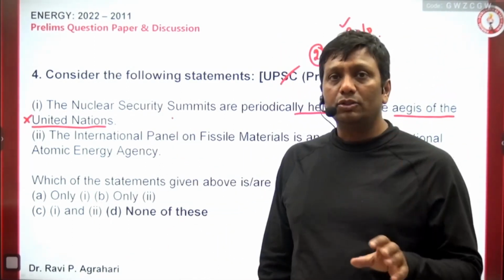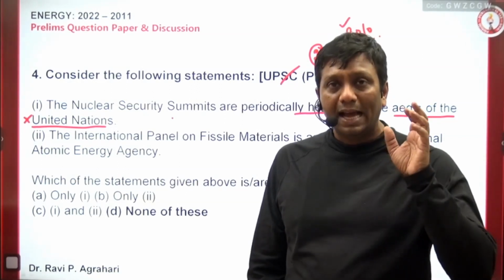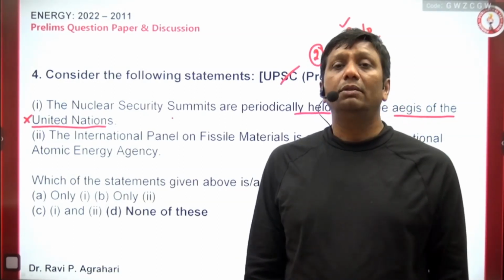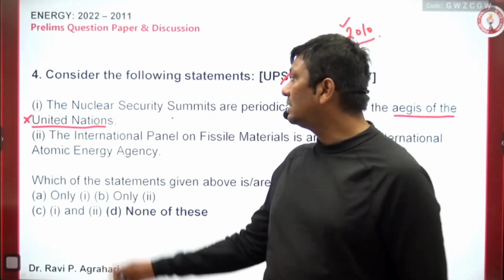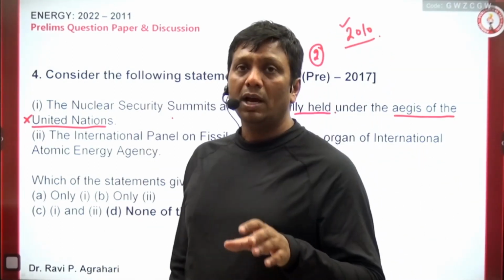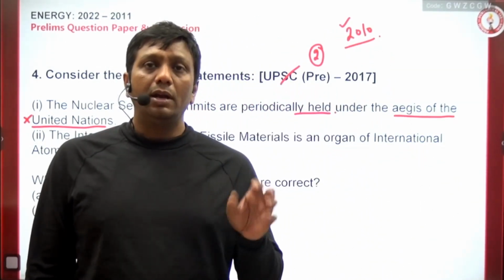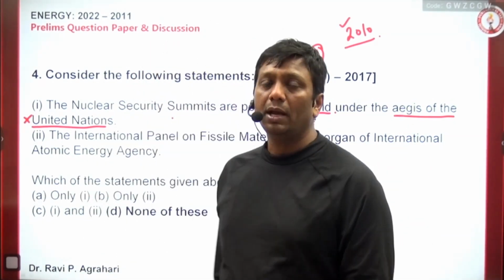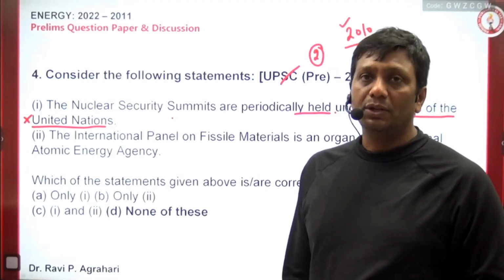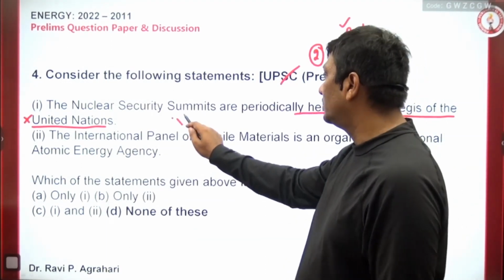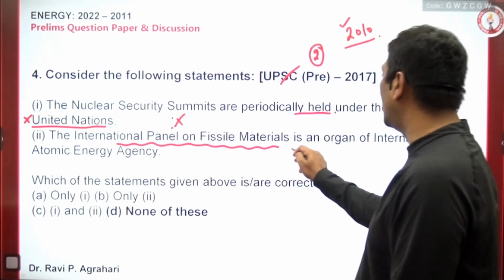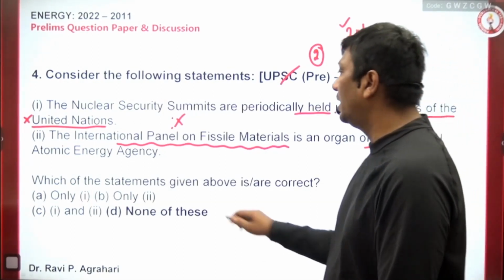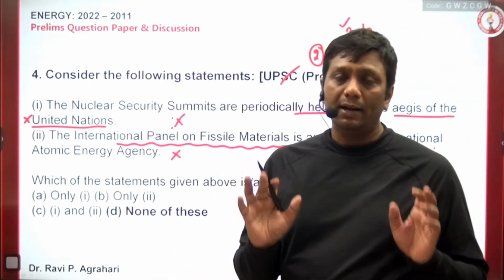Actually, nuclear weapons should not get into the hands of terrorist groups, guys, otherwise it would be very, very dangerous. So this is the reason for the summit, to control nuclear weapons from reaching terrorists. The US brought this type of security summit first in the beginning. After every two years, it happens at different places. So that statement is wrong. The International Panel on Fissile Material is an organ of the International Atomic Energy Agency. No, guys, it is independent.